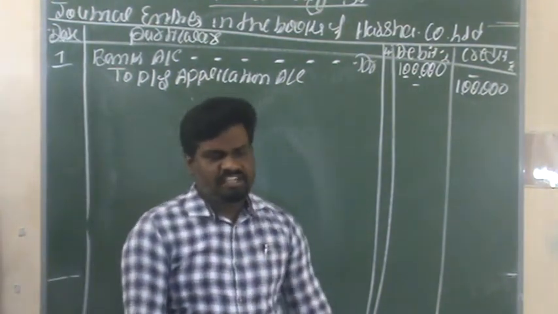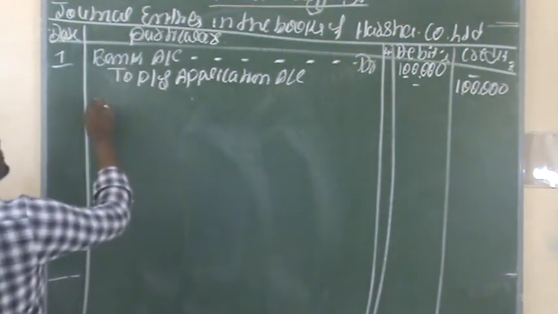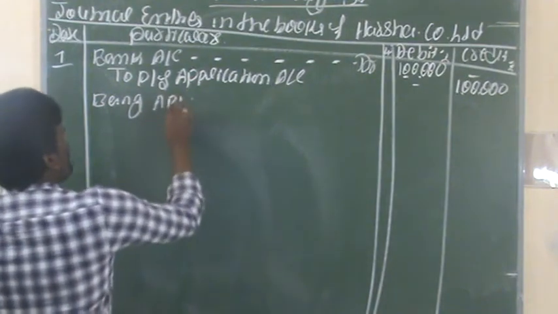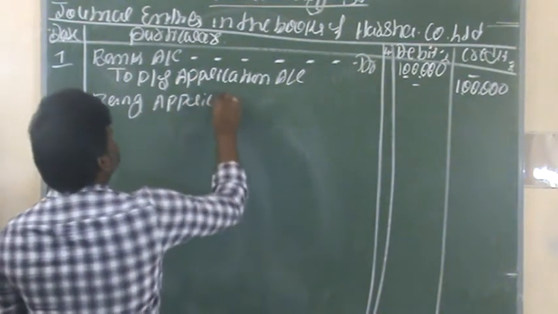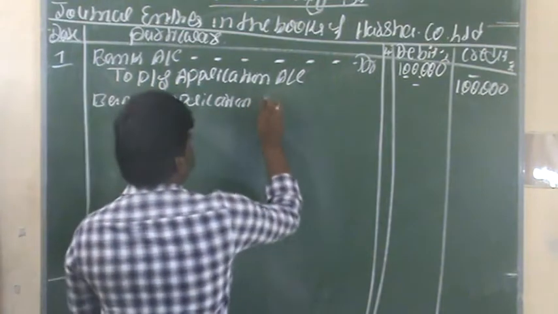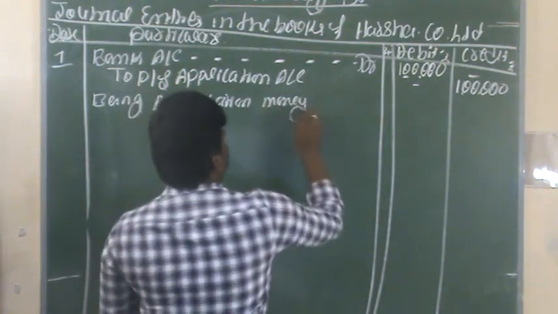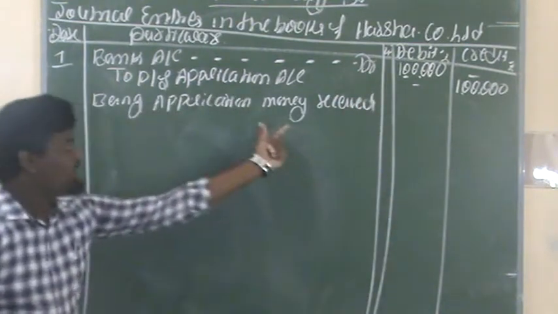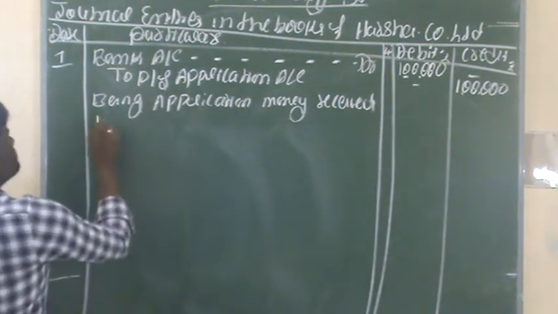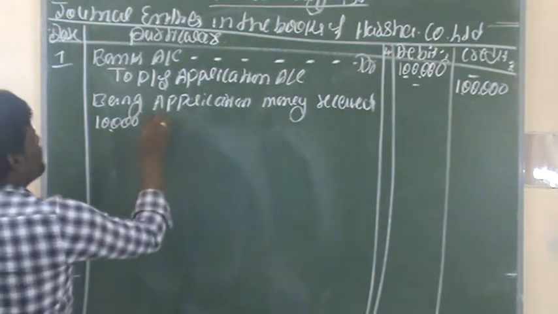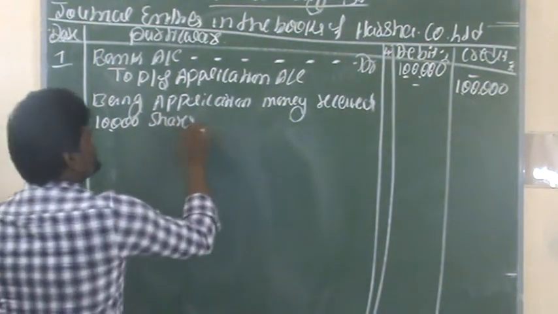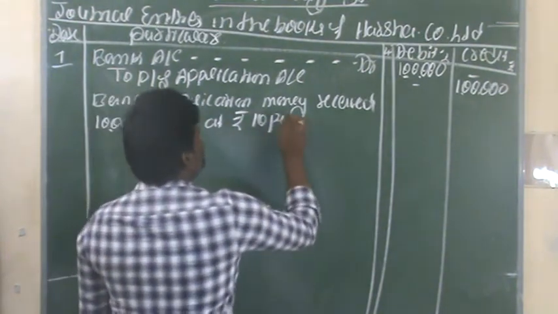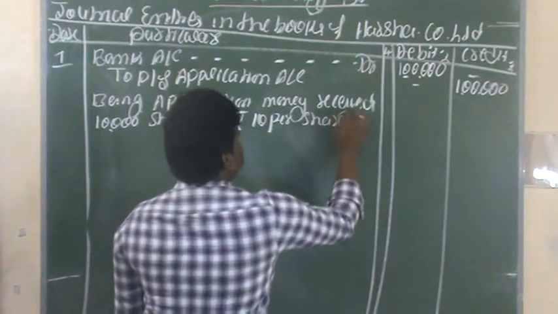Now we need to give the narration about this transaction. The narration should be: being application money received on 10,000 shares at rupees 10 per share.